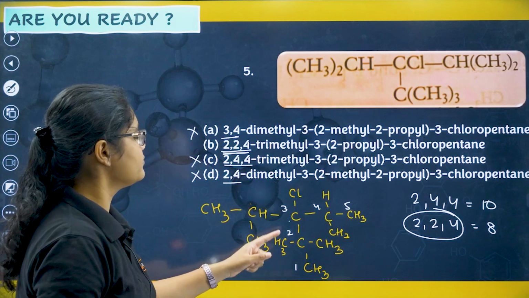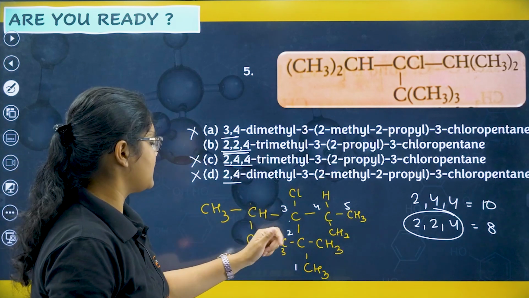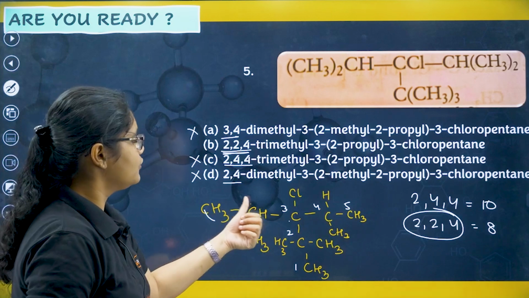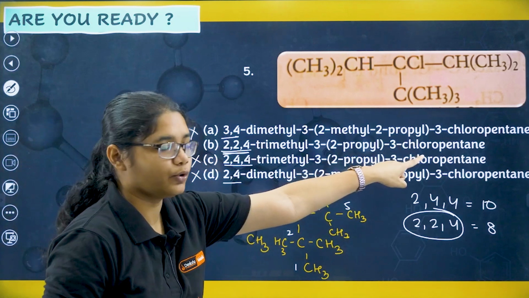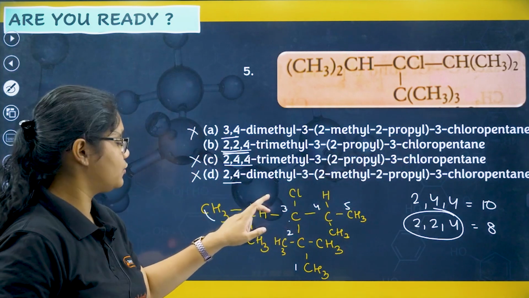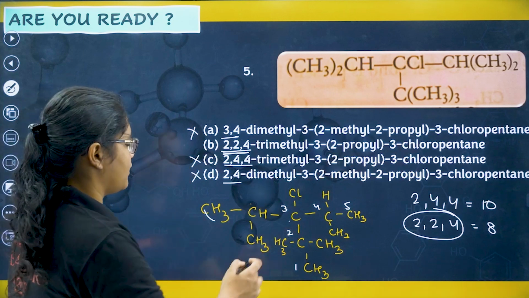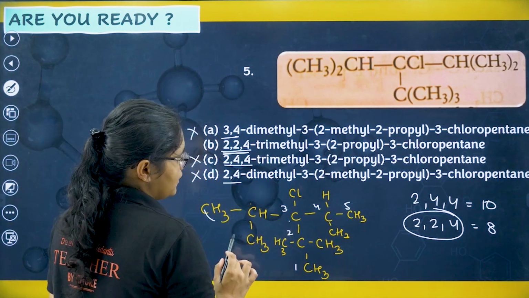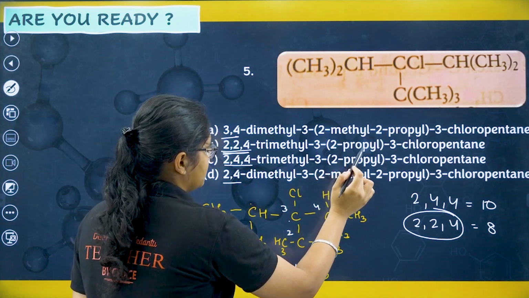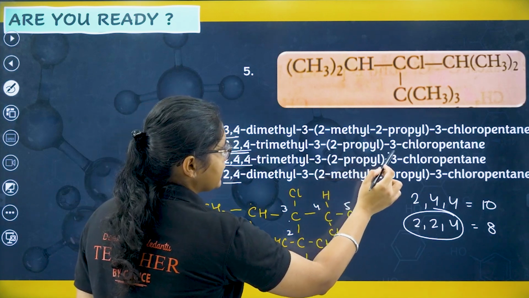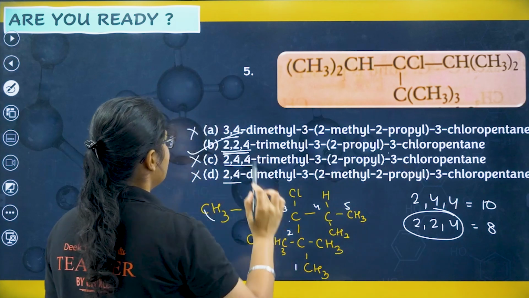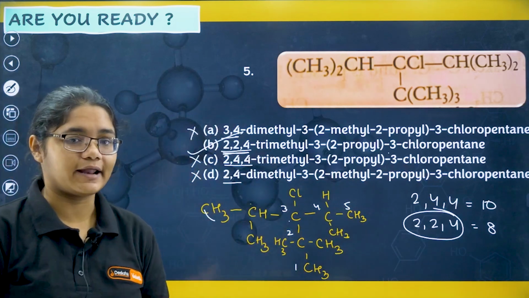But let's see further. 2, 2 trimethyl, then on the third one I have 2 propyl, right? 3, 2 propyl, then 3 chloro. On the third position also chloro is there. Pentane is there, 1, 2, 3, 4, 5, right? So on the third position I have propyl group, this propyl group is attached at the second carbon, and then I have chloropentane. So option number B is the correct answer.